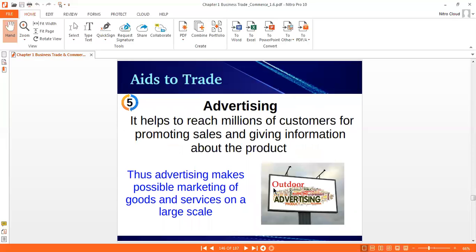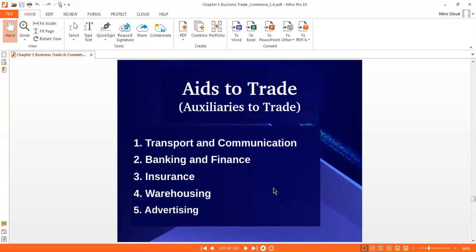Fifth one is advertising. It helps to reach millions of customers for promoting sales and giving information about the product. Okay, this removes the difficulty of knowledge. Thus advertising makes possible marketing of goods and services on a large scale. There are different media, like newspapers. Nowadays you can also use the internet. So these all are the aids to trade, auxiliaries to trade: transportation and communication, banking and finance, insurance, warehouse, and advertising.